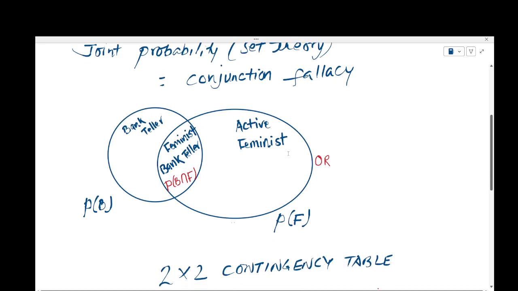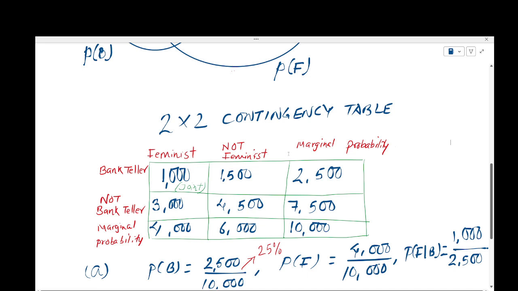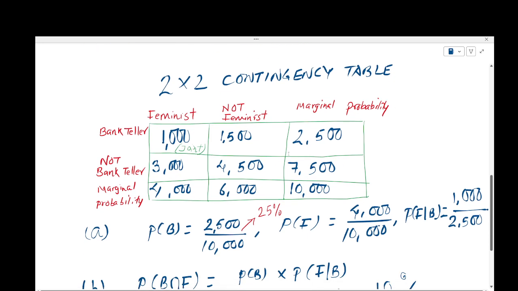Let's even illustrate this with a 2 by 2 contingency table. Here's the table. Let's say there are 10,000 women called Linda in the United States of America. So 10,000, last row, last column, 10,000. Now let's say there are 2,500 bank tellers. Out of 10,000, there are 2,500 Lindas who are bank tellers. Also, let's say there are 4,000 Lindas who happen to be active in the feminist movement.